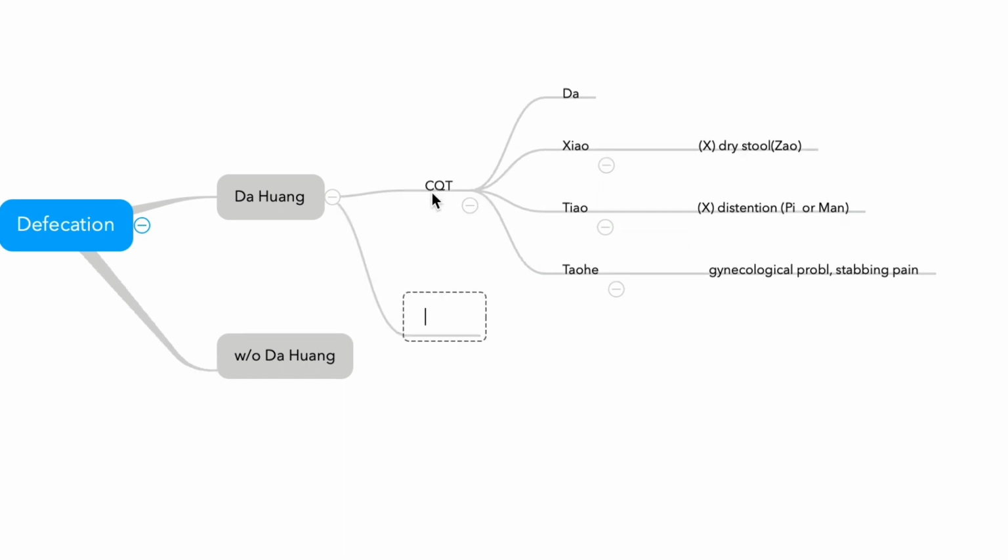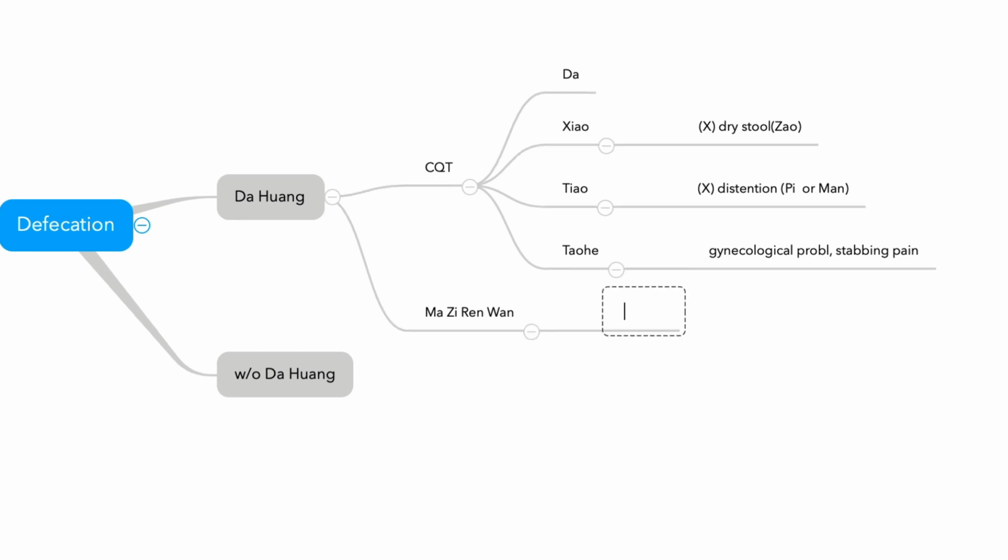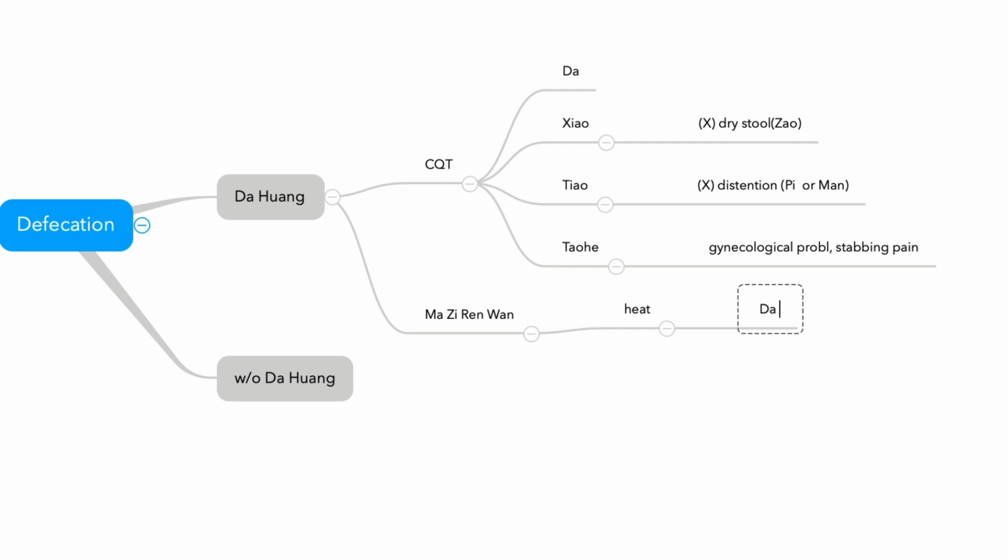And another formula with Dahuang is Maziren Wan. And people think because of this Maziren, this is a very mild formula, but it treats heat with Dahuang. So never forget this one is for heat.